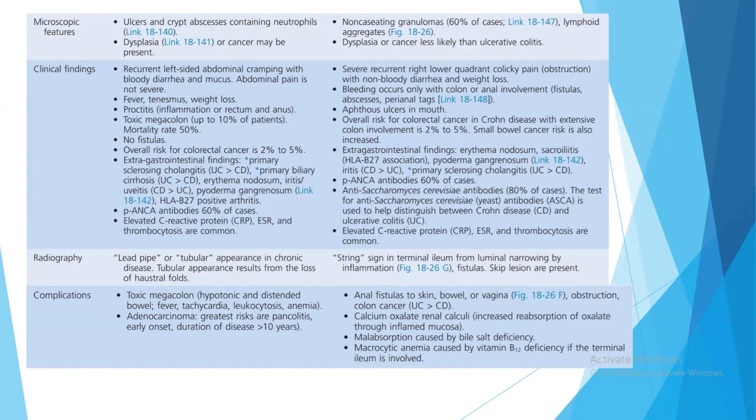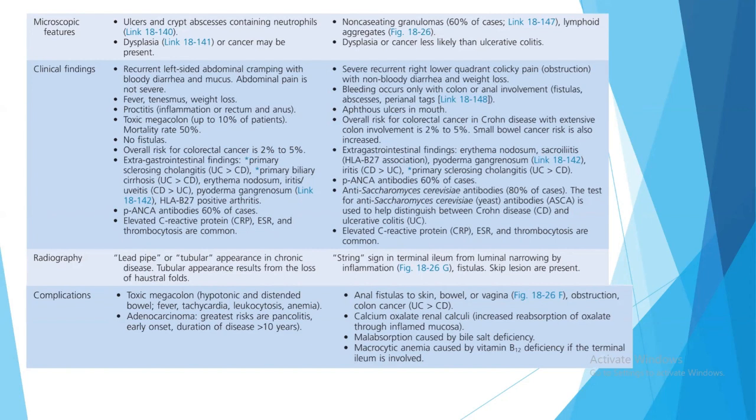There may be extra gastrointestinal findings in case of Crohn's disease, which may include sacroiliitis, primary sclerosing cholangitis, and P-ANCA positive antibodies may be there. There is elevated C-reactive protein and ESR and thrombocytosis in case of ulcerative colitis. Also, there may be elevated ESR and CRP in case of Crohn's disease too. The radiography is where the real difference is seen.